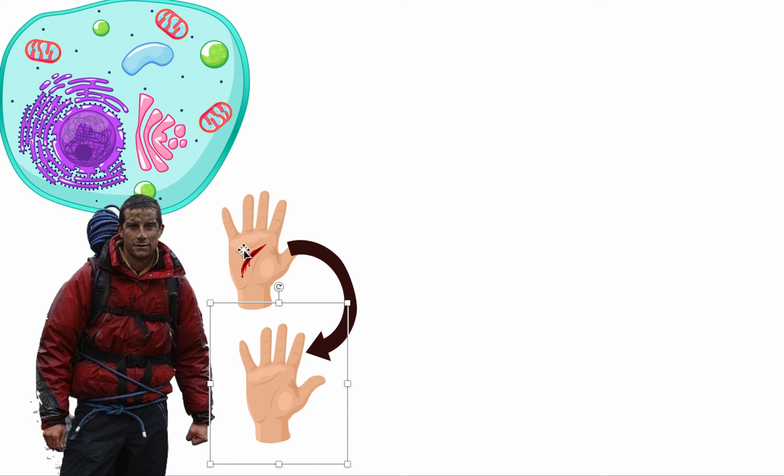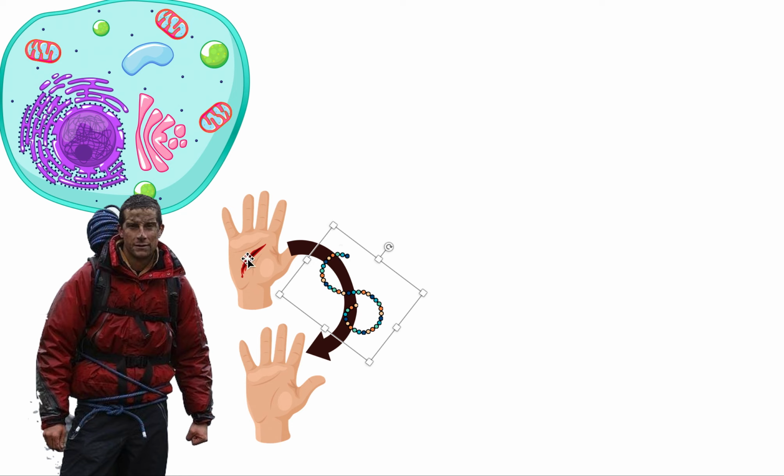Now to do so, his body is going to have to make a protein that's specific for stopping bleeding, a protein that is specific to clot blood so he stops bleeding, because you're not supposed to bleed for that long, right? After you cut your hand, you'll stop bleeding within like 10-15 minutes. You're not supposed to bleed for days, right? So what helps this is some proteins that help clot the blood.